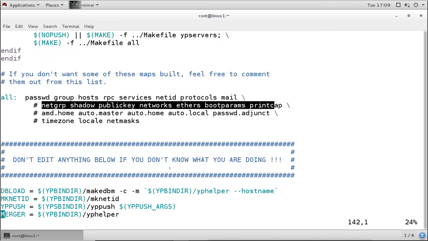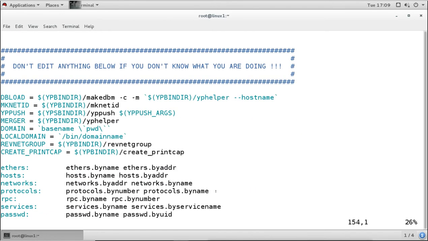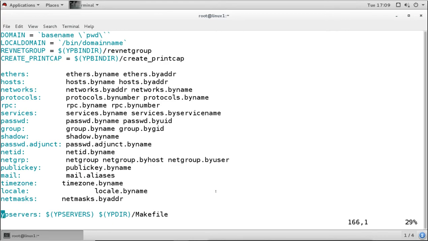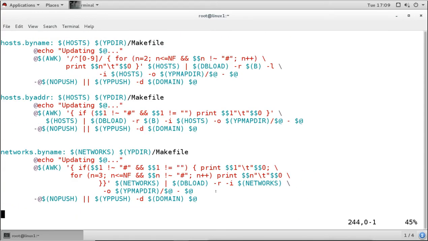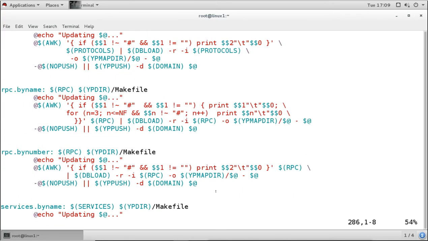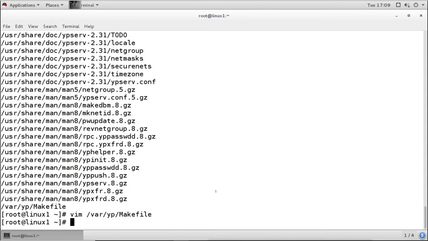After this, it says here not to edit anything below if you don't know what you are doing. This is not for us to configure, so we should not change anything here. It is a script, so if you don't know what you are doing, you should not change it. We did not change anything there. It is not required to change anything because we have only a single server.